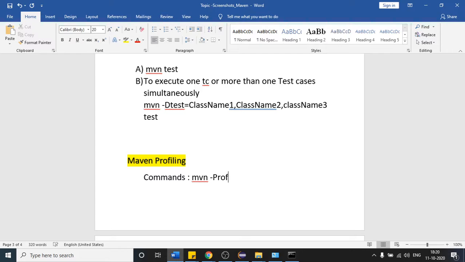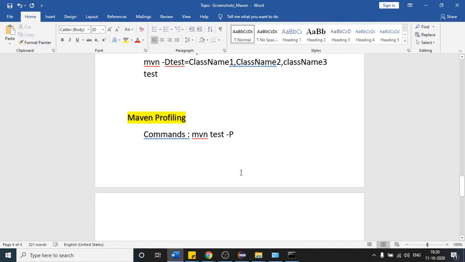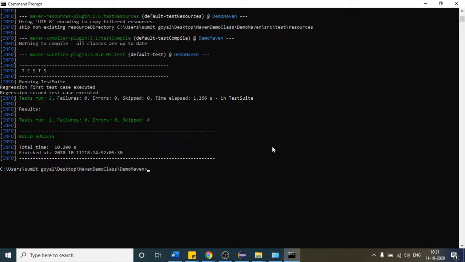So I'm not writing it, okay, because this is not the command. So P stands for profile, and before that you have to write test hyphen P and provide the ID name here. So whatever your ID name is, I'm just highlighting it. Whatever the ID name you have, every time just provide that. So if I provide the same command, copy this. Okay, I will not copy. Let me write it here only.